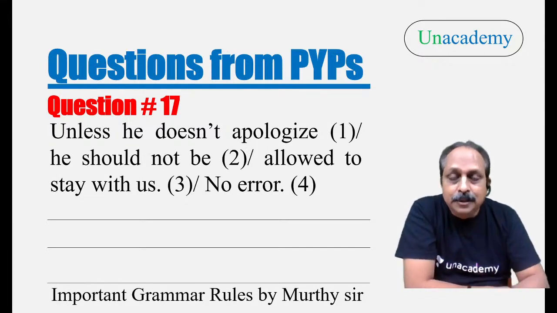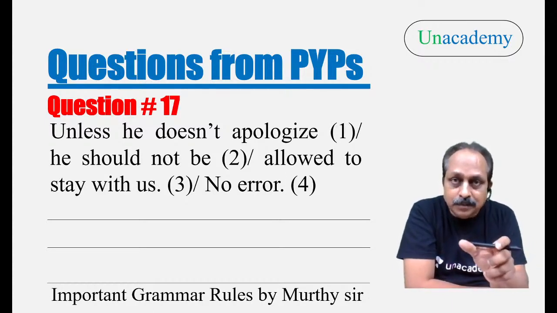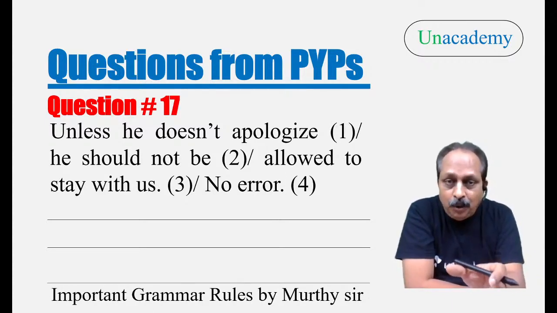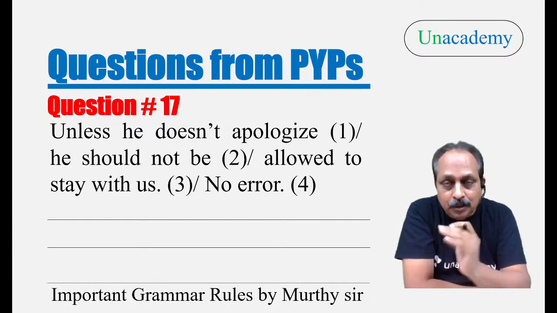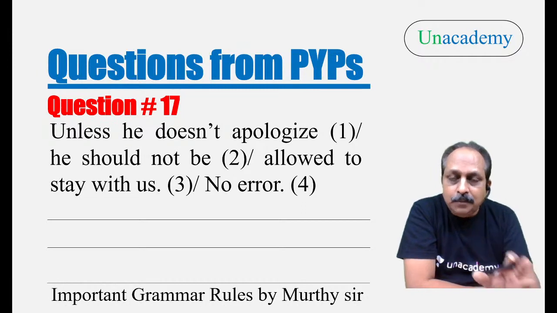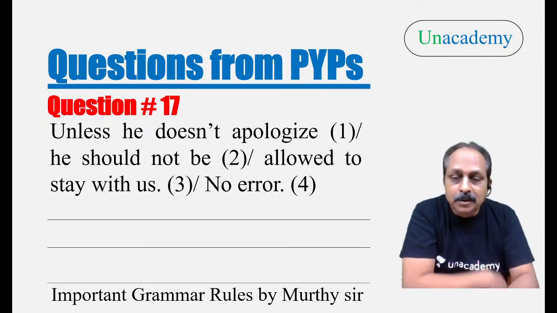Here, unless is a negative word. We cannot use two negative expressions in the same clause. Unless he doesn't apologize, that is one clause. He should not be allowed to stay with us, second clause. In the same clause, we cannot have two negative expressions. That is known as double negative.